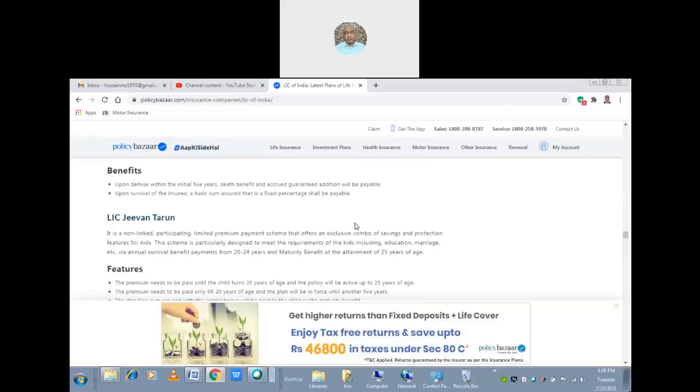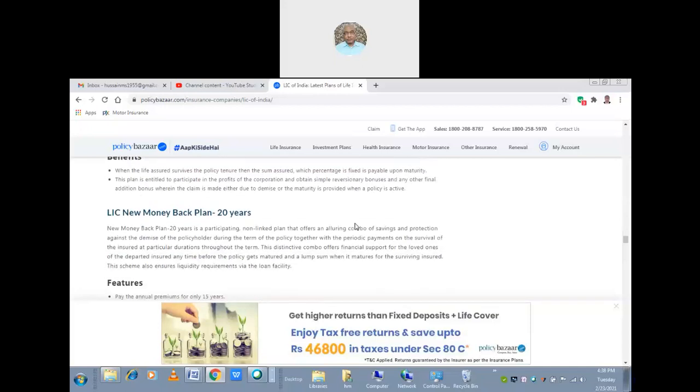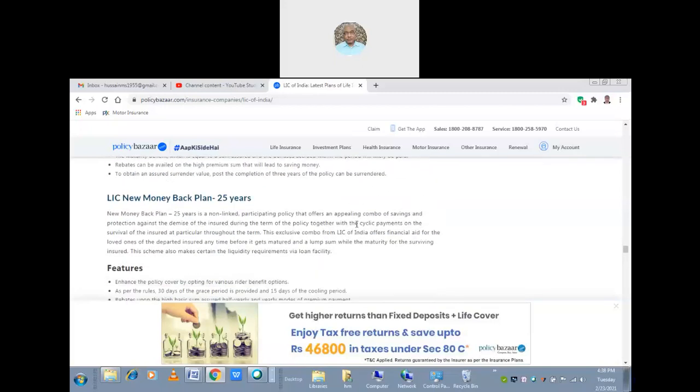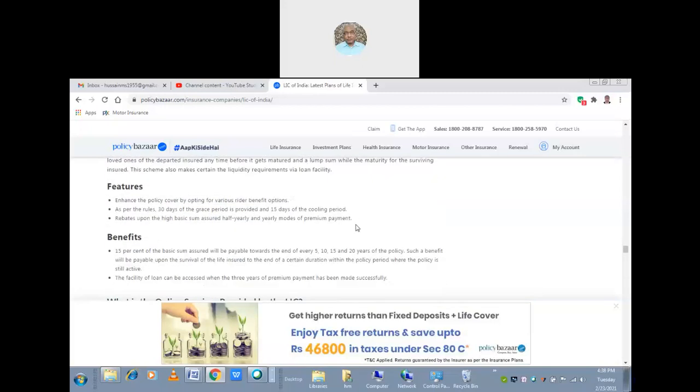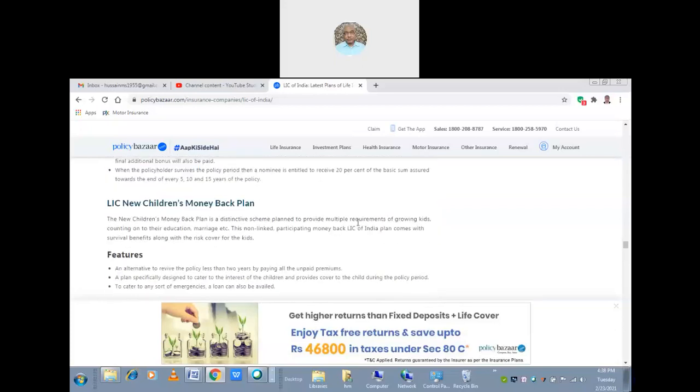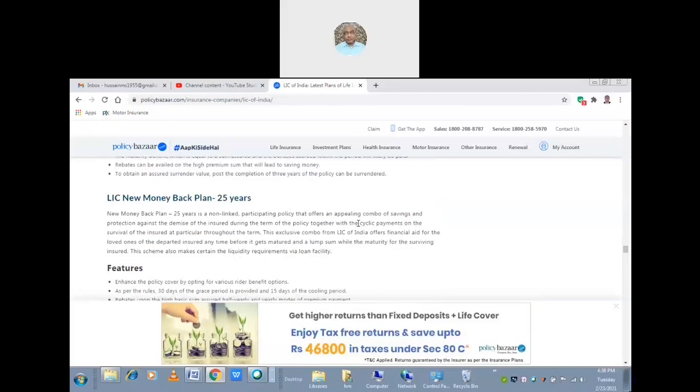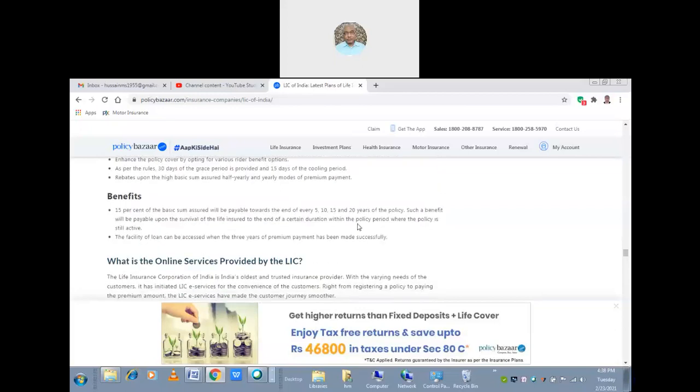So LIC Jeevan Tarun and its features, LIC New Money Back Plan 20 years, then LIC New Children's Money Back Plan, then we'll come to the LIC New Money Back Plan of 25 years. There are two plans: one is the New Children's Money Back Plan, and one is again the New Money Back Plan for 25 years.